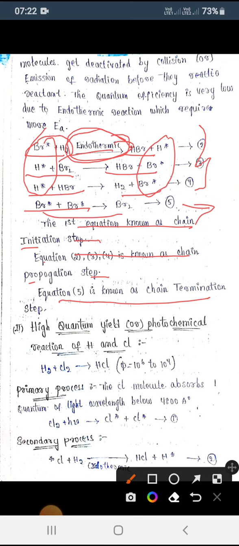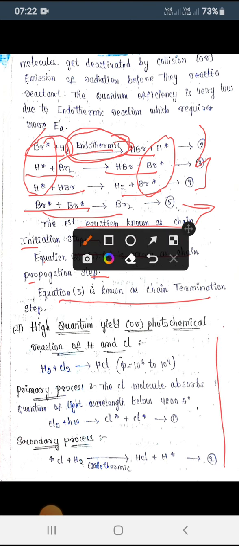So here the quantum efficiency is very low. That's why we are saying it has a low quantum yield. Now let us discuss high quantum yield photochemical reactions.